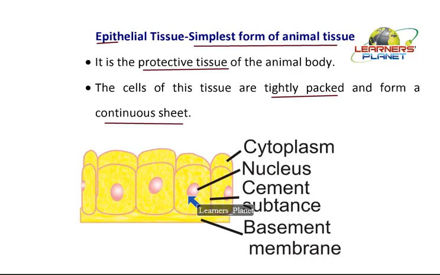But how are they held with each other? They are held together by a cementing substance in between. The junction of two cell membranes is filled up with this cement substance.